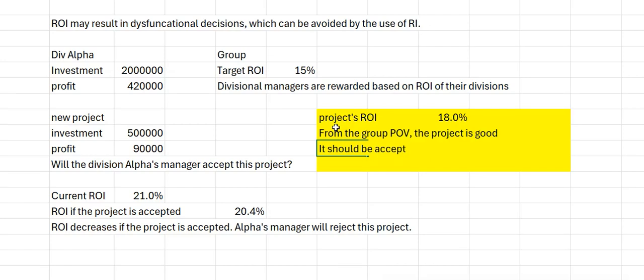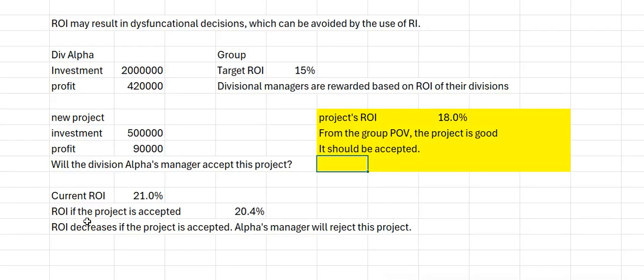Why is that? The group has defined a target ROI based on the investors' expectation. They have decided anything above 15% is good. So even if you get 15.1% return from a project, for the investors it is satisfying. This project has 18% ROI. It looks good, investors will be happy. So from the group point of view, this is a good project.